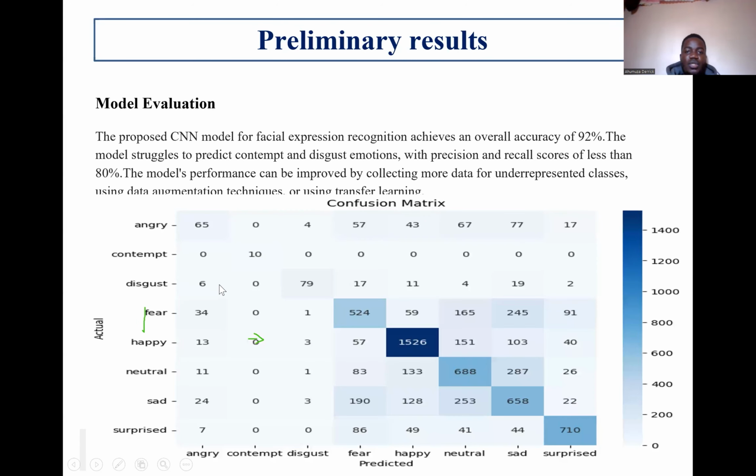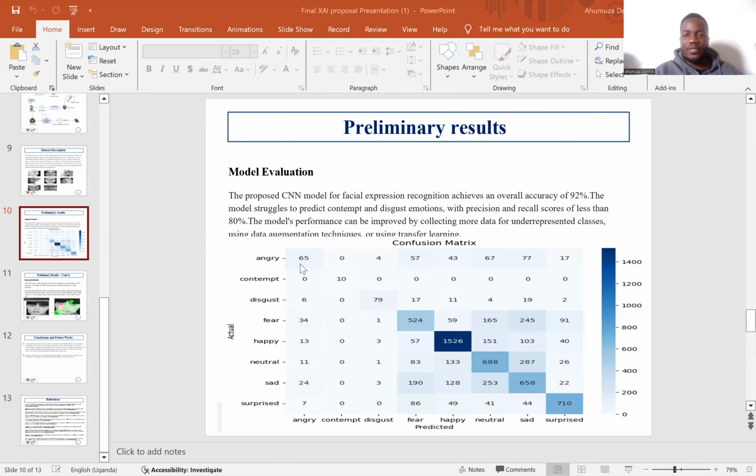Then from there, if we can move forward to the whole results and the outcome from this model, we have the model evaluation. The proposed CNN model for facial expression recognition achieves an overall accuracy of 92%. The model struggles to predict contempt and disgust emotions with precision and recall scores of less than 80%. So below is the confusion matrix of how the model has been performing.